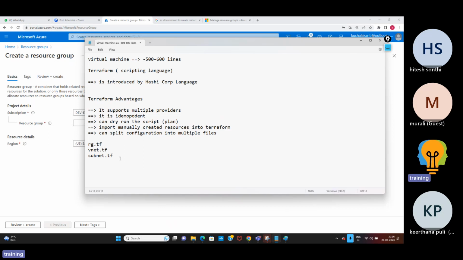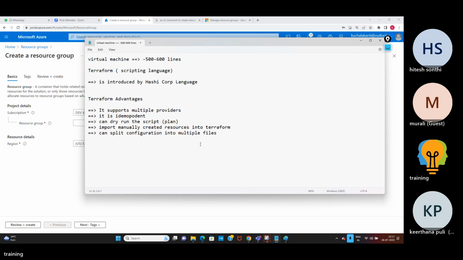That would be very easy to identify and very easy to debug if any issue comes. If, for example, you find some issue with the network security group, you just go to the network security group file and check whether the code is perfect or not. If you write the same code in only one file, you have to scroll up and down to find where the exact code is. It is very difficult to identify that code. So these are the advantages of Terraform.